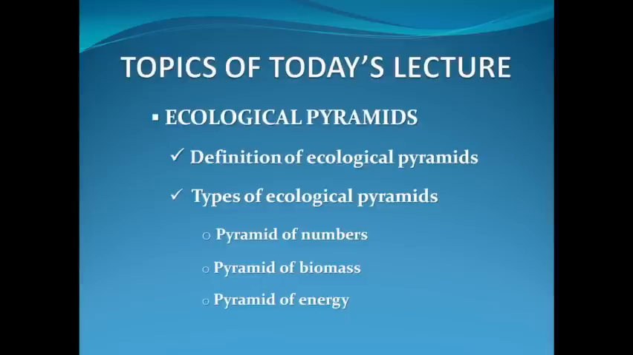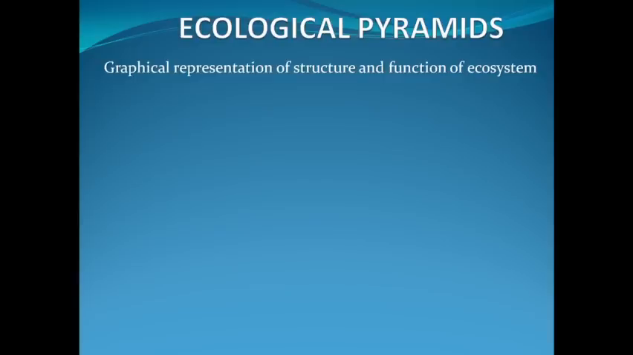Under this topic, we'll discuss the general definition of ecological pyramids and types of ecological pyramids with some examples. We'll discuss three types of ecological pyramids, which are pyramid of numbers, pyramid of biomass, and pyramid of energy. So let us start today's topic.